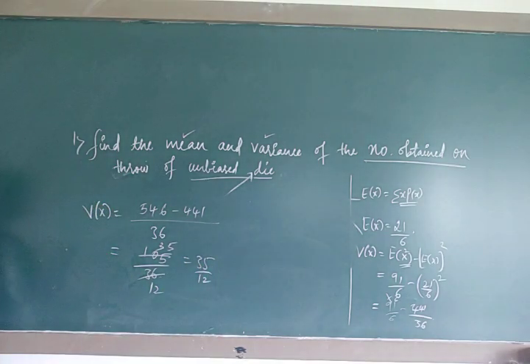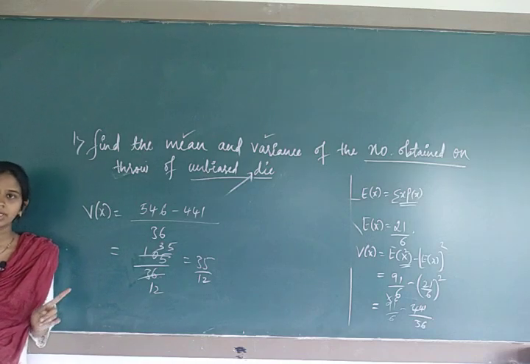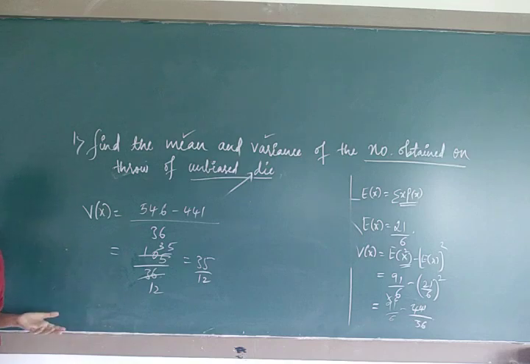So like this you have to solve. How to take x? X will be denoted in the question itself. You have to make the columns x, p of x, x p x, x square p of x. The formulas will be there. Take 2-3 problems. One of the questions will be compulsory.